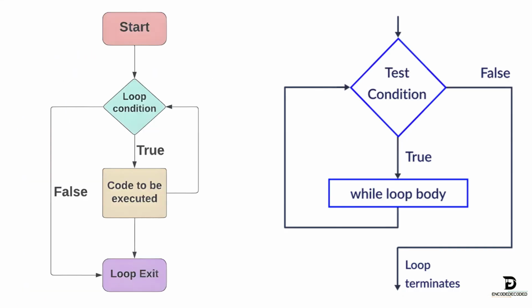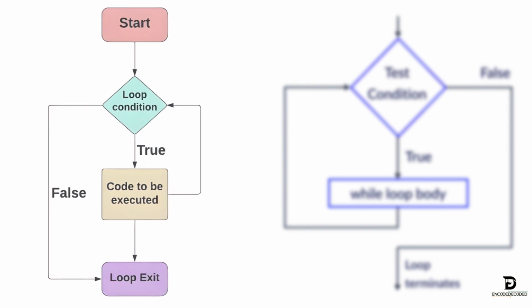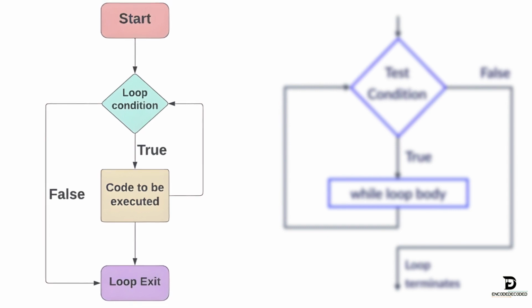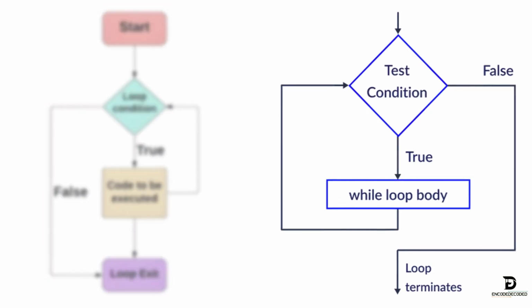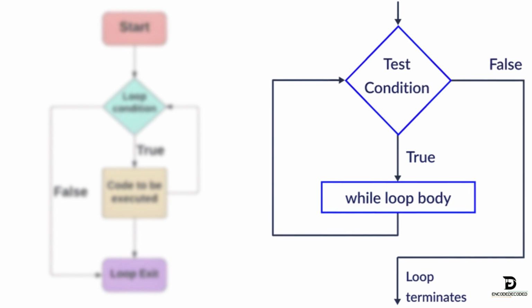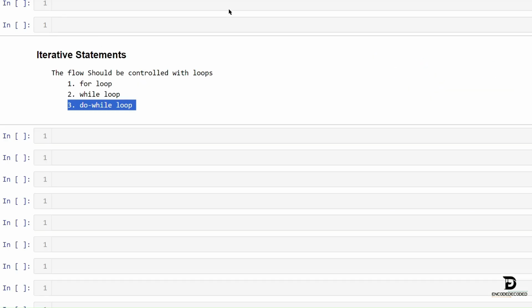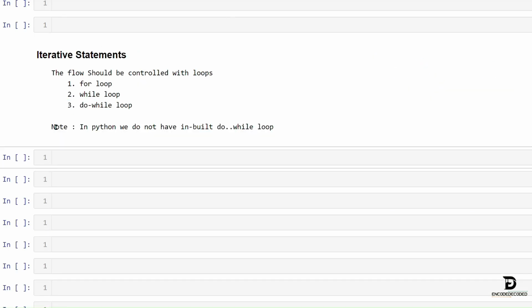You may have a doubt like when to use for loop, when to use while loop, and do while loop. All will iterate until the condition becomes false. The for loop will be used when the user knows how many times he has to iterate the loop. While loop will be used when the user is not aware of the number of iterations to perform. And do while is similar to while loop, but here, this loop will execute the block at least once. In Python, we do not have an inbuilt do while loop.